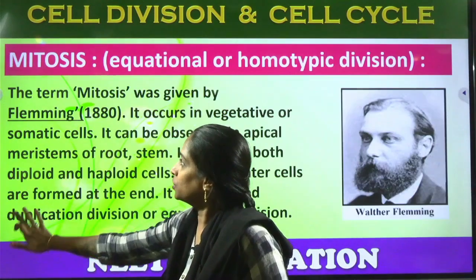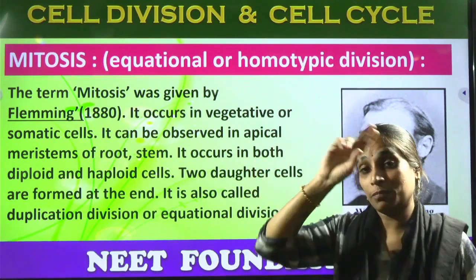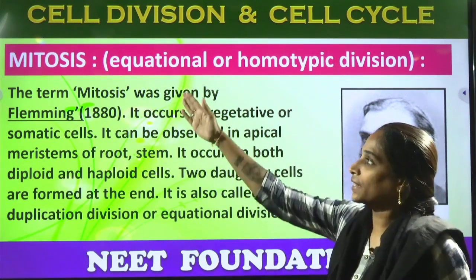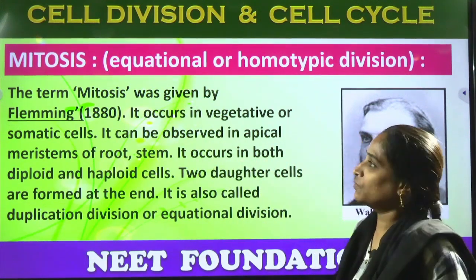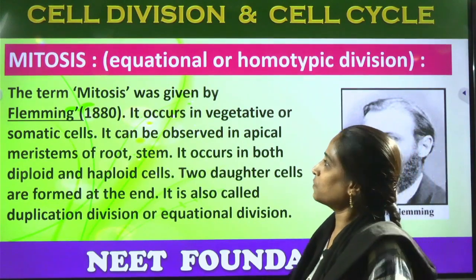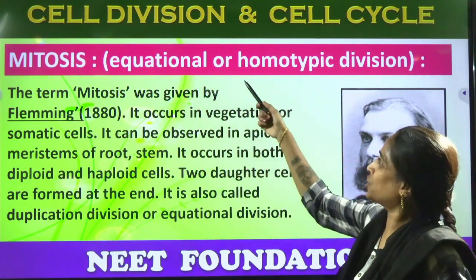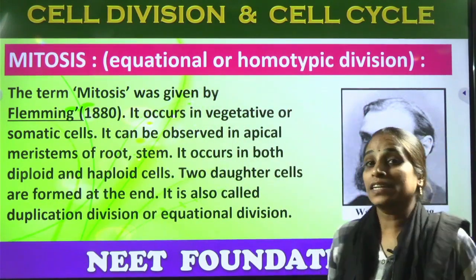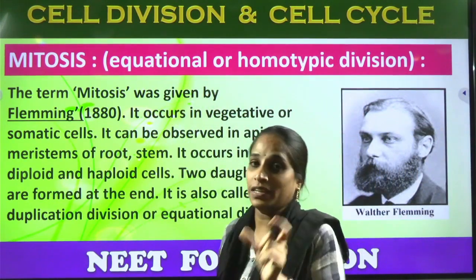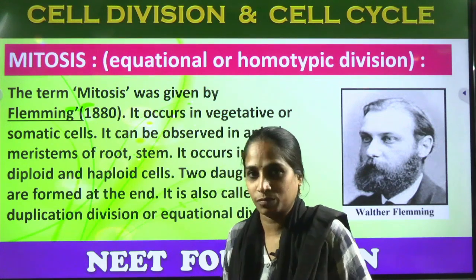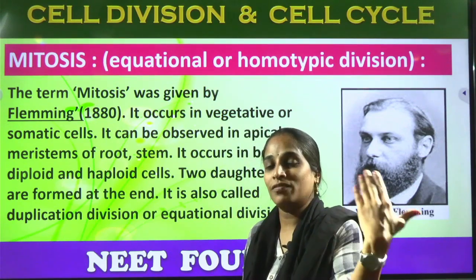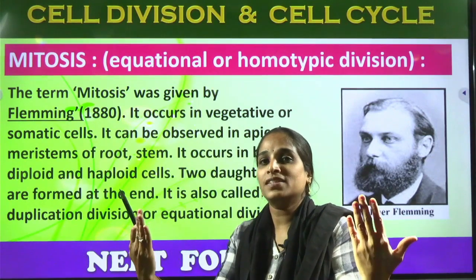Hope you all understood. Next concept: type 1 is amitosis, and the second type of cell division is called mitosis, also called equational or homotypic division. The word itself indicates equational. What is an equation? An equation has a left hand side and a right hand side.